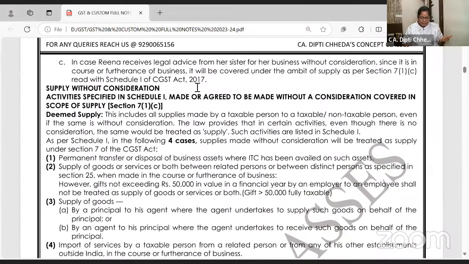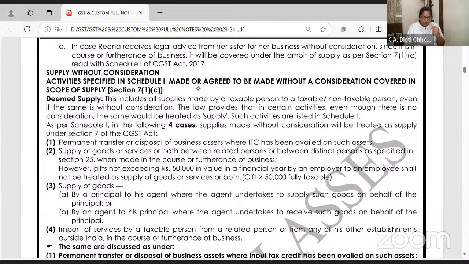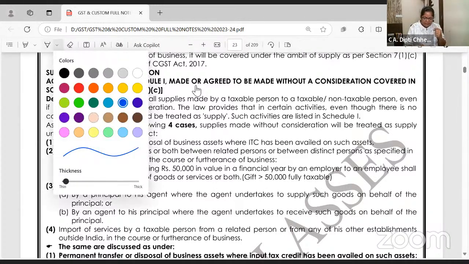I'm not using any high funda term. And please wait for 45 minutes. Allow me to give you notes and teach you logically like this. When I apply this and solve 30 questions, pakka 30 examples we will do, then this will become absolutely clear. Clear to all of you? Read it once more if you want, and any doubt you have, both the chats are on, so ask me. We are doing supply without consideration.